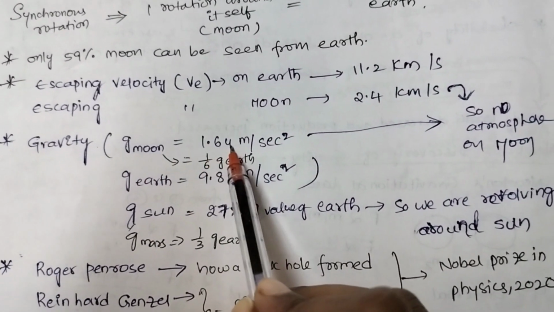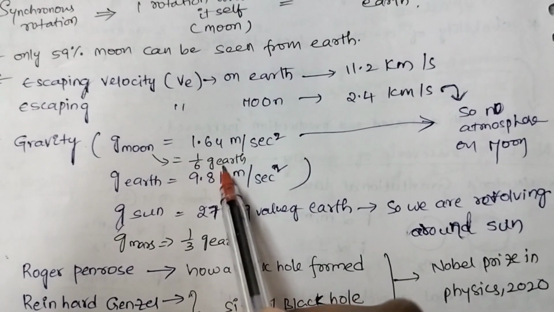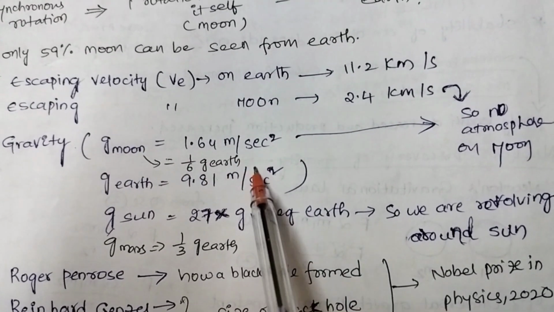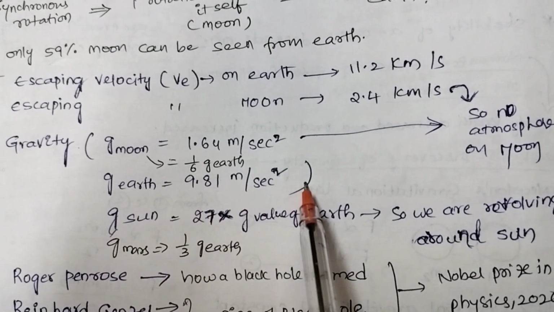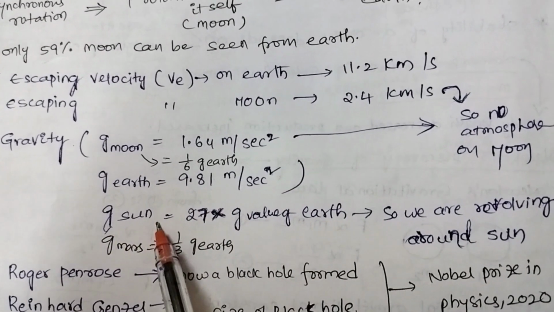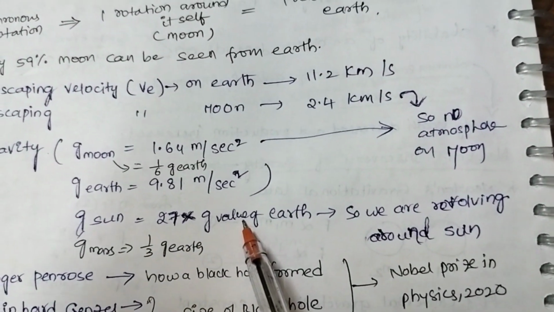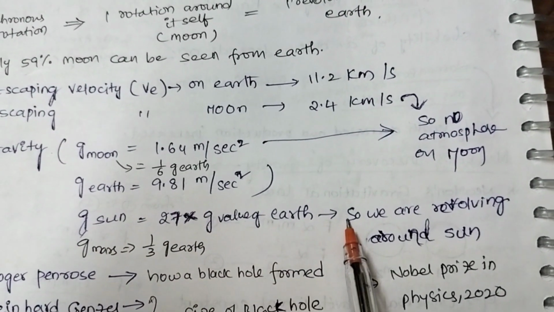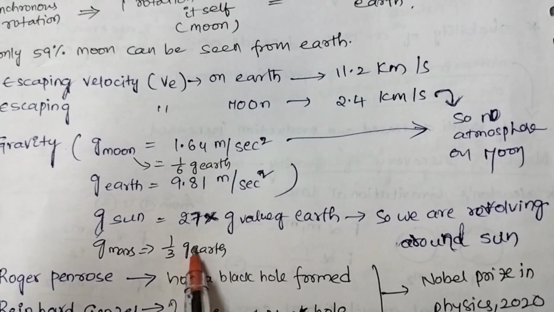Gravity on Moon is equal to 1.64 meter per second square, which is equal to 1/6 of the gravity of the Earth. We know the gravity of Earth is 9.81 meter per second square. And gravitation of Sun is equal to 27 times the gravitation of the Earth. So Earth is revolving around the Sun. G of Mars is equal to 1/3 of G of Earth.